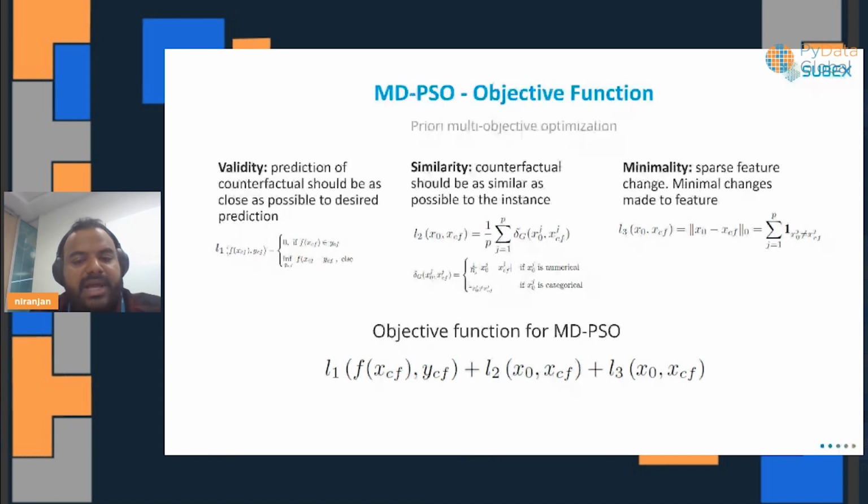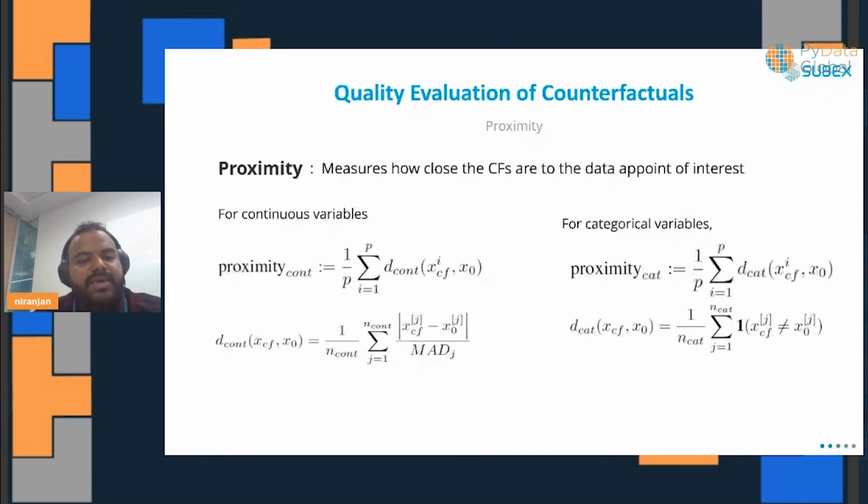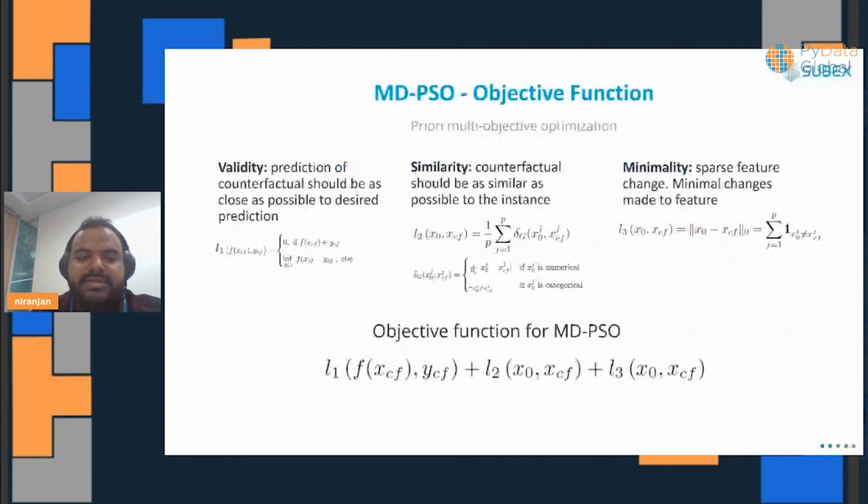There are also minimality aspects, right? We count the number of features changed, and that divided by the overall number of features gives you an objective function for your minimality constraint. So we have looked at how the counterfactual explanation objective function is defined by us.